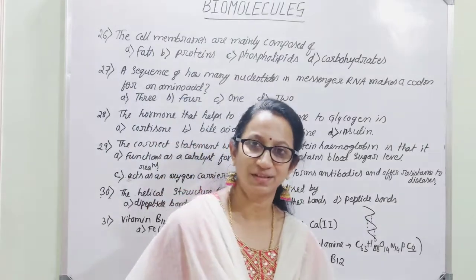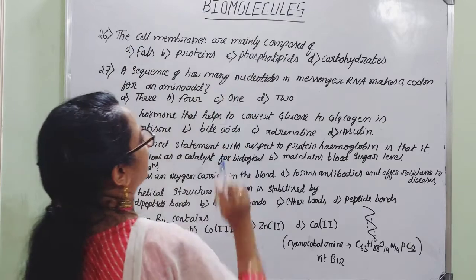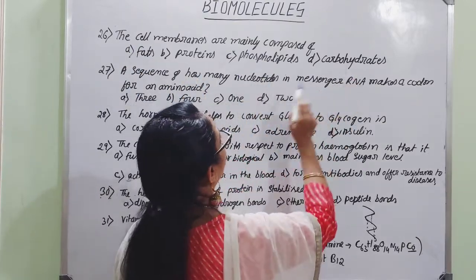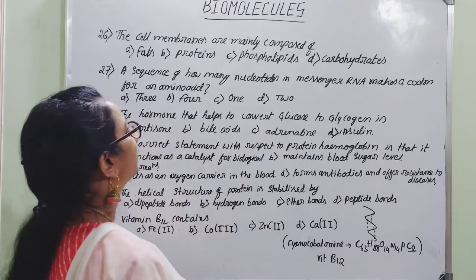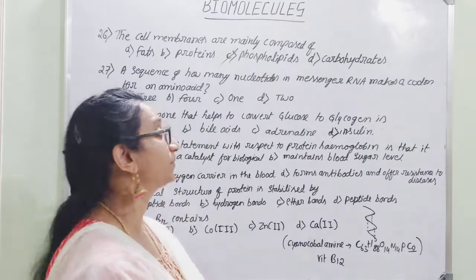Here we go for the last set of questions. Firstly, the cell membranes are mainly composed of fats, proteins, phospholipids, carbohydrates. Actually, phospholipids are embedded in the cell membrane. So, option C is the right answer.